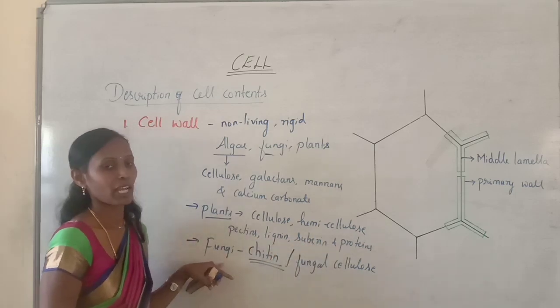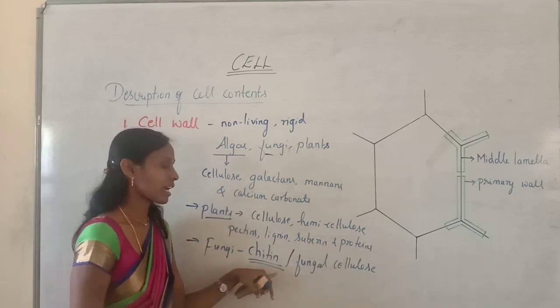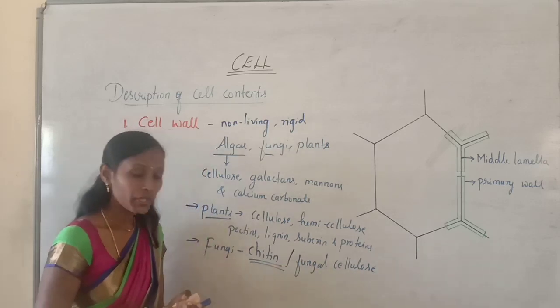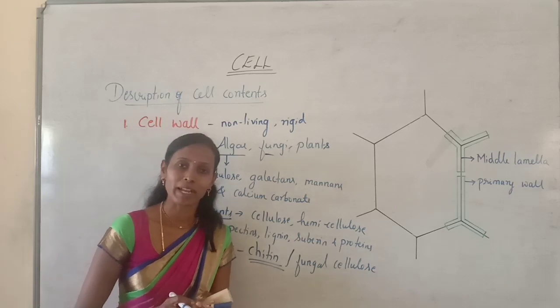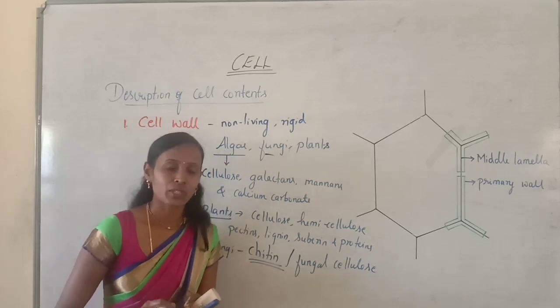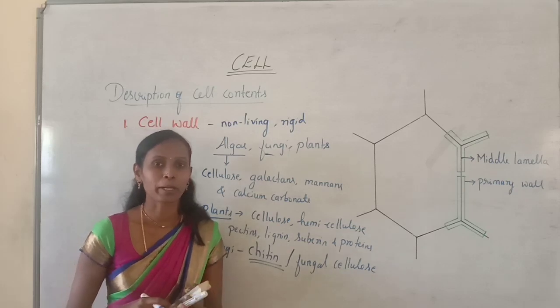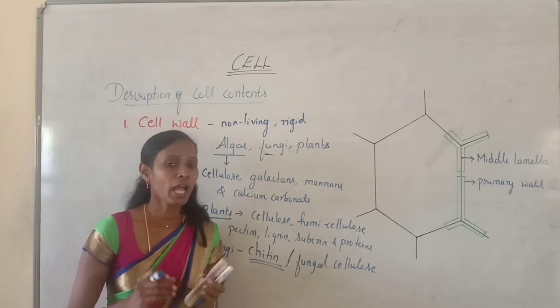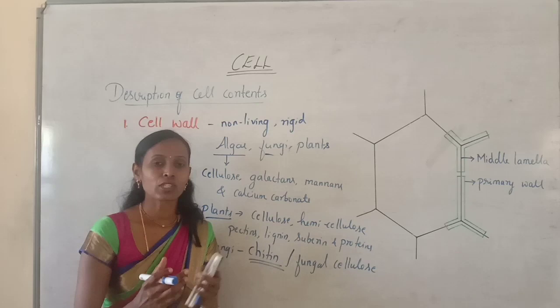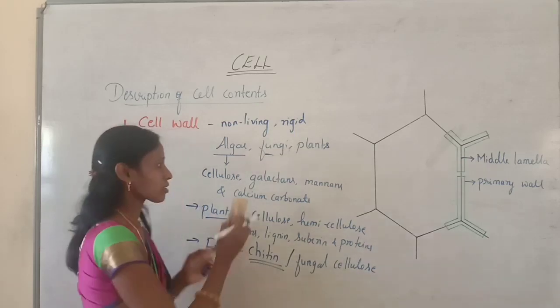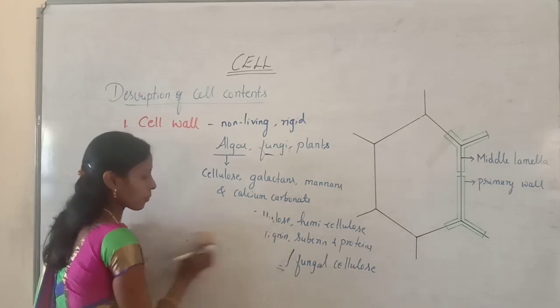But in fungi the cell wall is mainly made up of chitin, which is also called fungal cellulose. Do you remember the chemical composition of the bacterial cell wall? Yes, you can remember better. In bacteria the cell wall is mainly made up of peptidoglycan or murein. So every time the cell wall composition is varying, that you should remember.